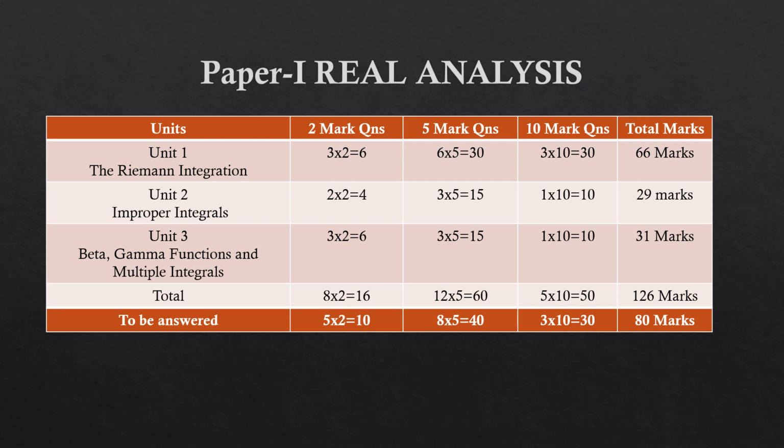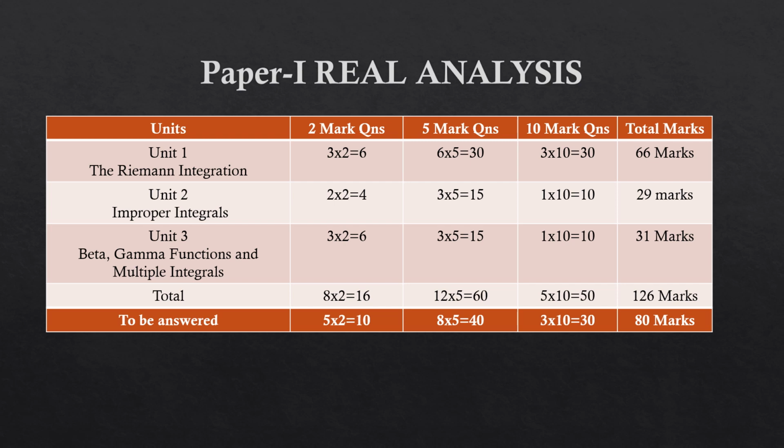If you look at the unit wise weightage, first unit carries 66 marks weightage, out of which 3 2 marks questions, 6 5 marks questions and 3 10 marks questions. Second unit carries 29 marks, out of which 2 2 marks questions, 3 5 marks questions and 1 10 marks question.